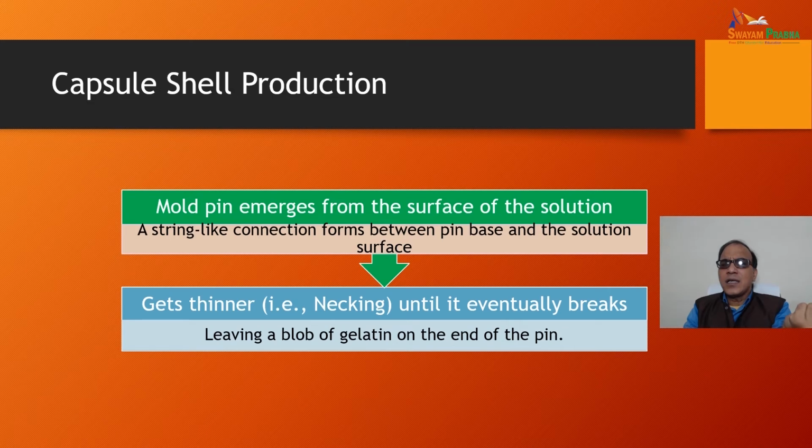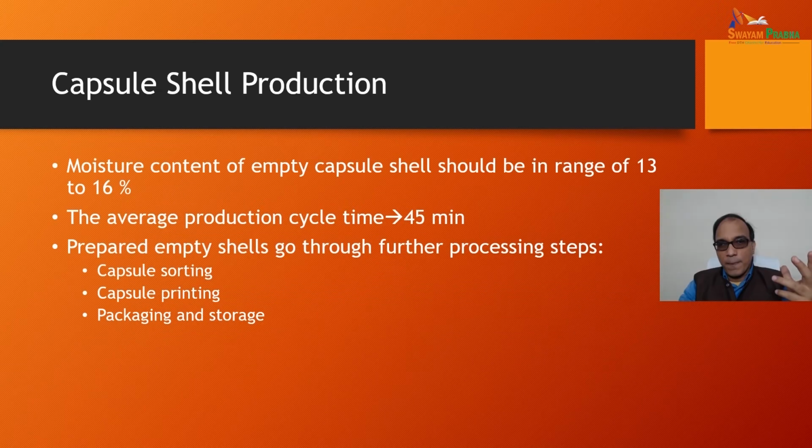Mold pin. The mold pin emerges from the surface of the solution. A string-like connection forms between the pin base and the solution surface. It gets thinner, which is called necking, until it eventually breaks, leaving a blob of gelatin on the end of the pin. The moisture content of the empty capsule shell should be in the range of 13 to 16%. That moisture content should be maintained at 13 to 16%. The average production cycle time is 45 minutes.